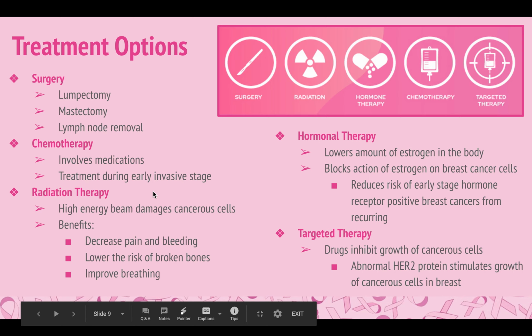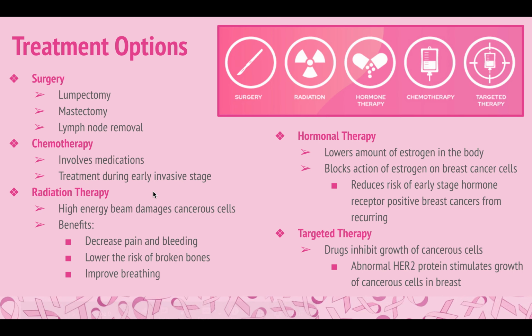Treatment options. There are a variety of treatment options for breast cancer patients, depending on how severe their condition is. A lumpectomy is a surgery option in which only the tumor and a small portion of its surrounding tissue are removed. Mastectomy is when all of the breast tissue is removed. Both of those can also include the removal of lymph nodes if needed.